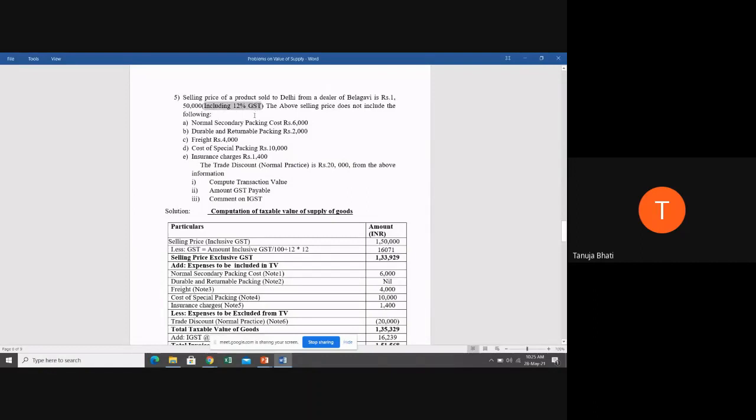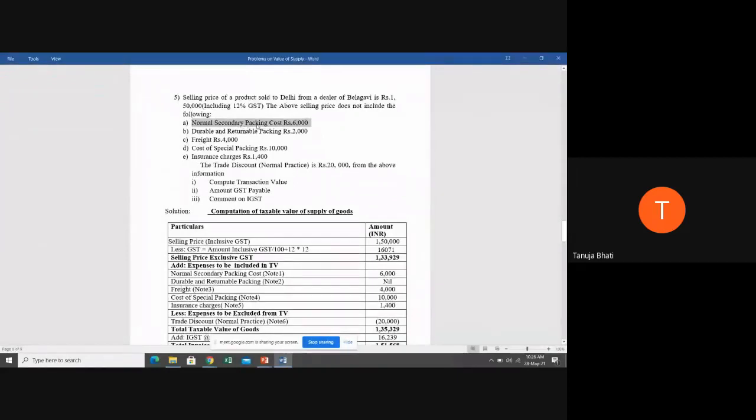So first thing, we know that value of supply should not include the GST amount. So first we have to remove the GST portion. We know there's a formula by which we can find out what the GST portion in this 1,50,000 is, which we will see in the solution part. Next, the above selling price does not include the following. Means in this 1,50,000, the below costs are not included. Whether each should be included, excluded or ignored, that is going to be answered by you people.